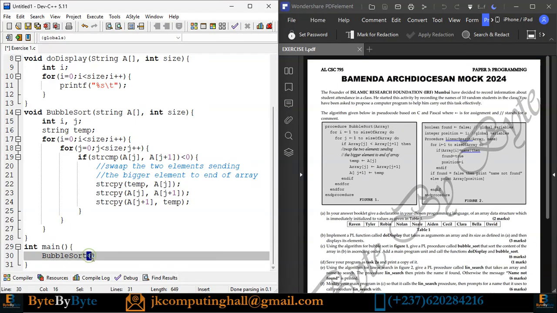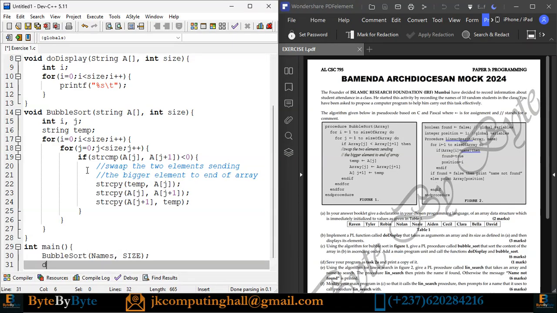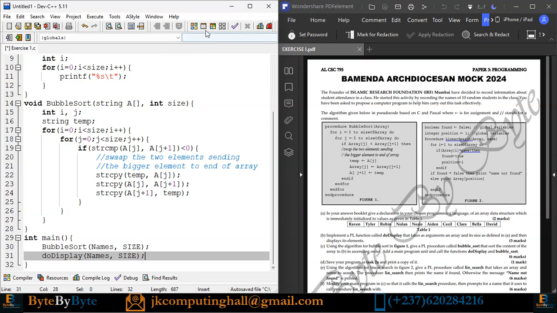As you can see, I'm going to pass names. Then for the size, I'm passing size. Then I call display, with my array, which is names, then the size. So let us see if it works properly.